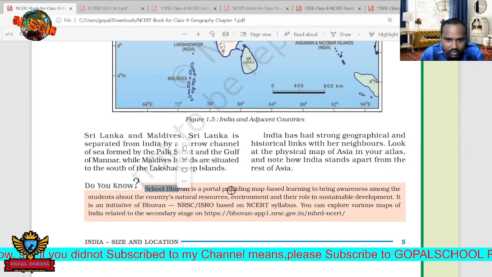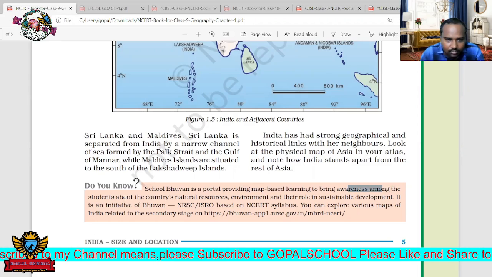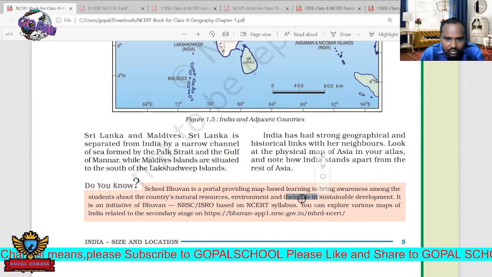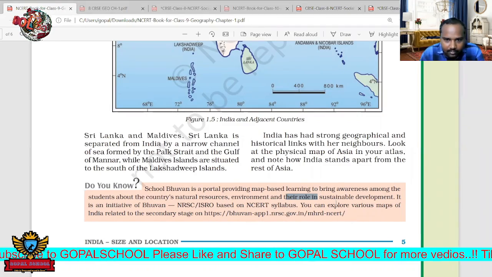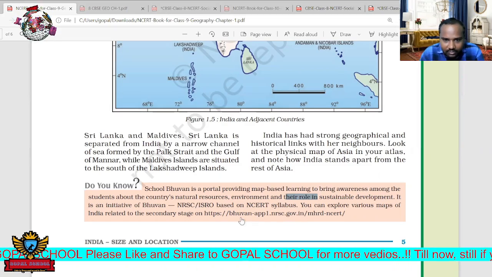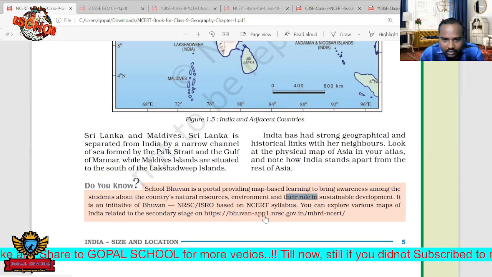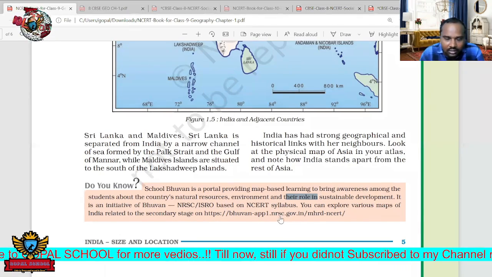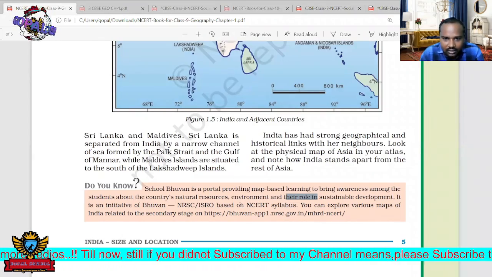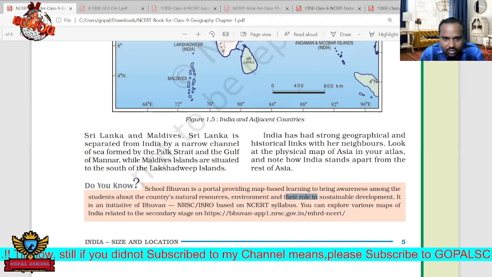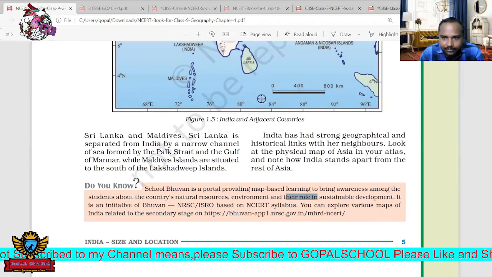School Bhuvan is a portal providing map-based learning to bring awareness among students about countries, natural resources and environment. So here is one portal, one website, School Bhuvan. If you go to this website, it will give more details about the earth, the environment and natural resources. Everything is given here. Afterwards, you can visit this website.